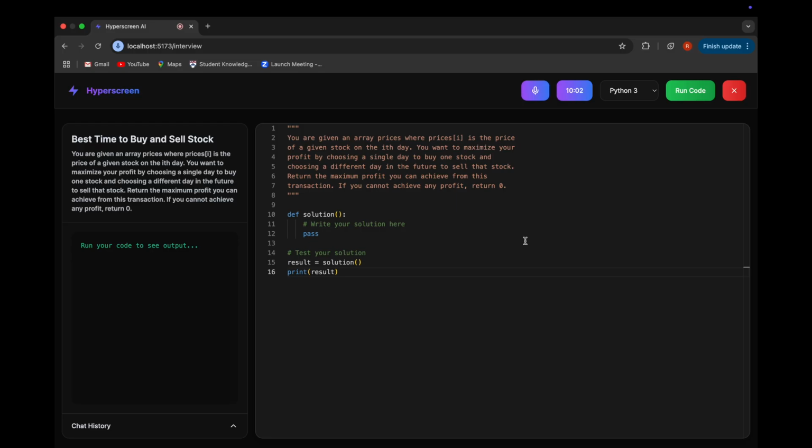That's a solid approach, Rish. You're suggesting to keep track of the minimum price we've seen so far and the maximum profit we could get at each step. With this strategy in place, could you analyze the time and space complexity of your proposed solution? Yeah, so the time complexity would be O(n), or linear time, because we iterate through the prices array once, and the space complexity would be O(1), because we keep track of two variables, and that does not scale with the size of the input. Great analysis, Rish. Your approach sounds optimal. Let's move on to the coding part. Could you please write the implementation for this solution?